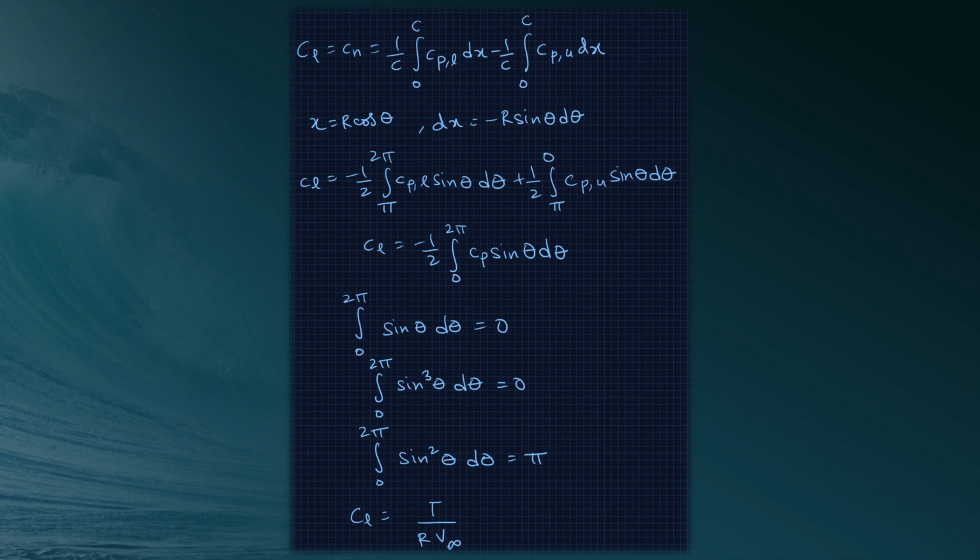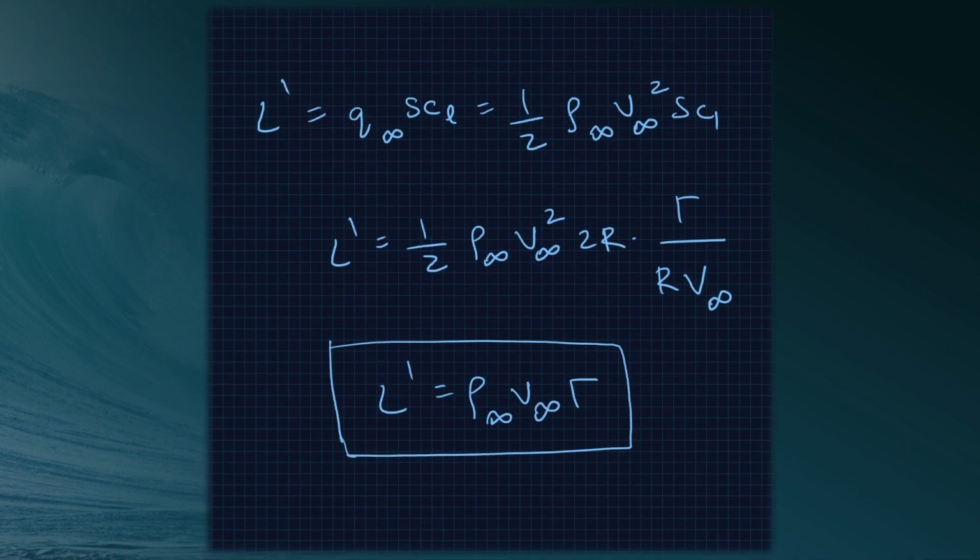Now from the definition of Cl, the lift per unit span L dash can be obtained from L dash is equal to q infinity S Cl is equal to 1 by 2 rho infinity V infinity square S Cl. So we have L dash is equal to rho infinity V infinity gamma. This equation gives the lift per unit span for a circular cylinder with circulation gamma. It is a remarkably simple result, and it states that the lift per unit span is directly proportional to circulation.